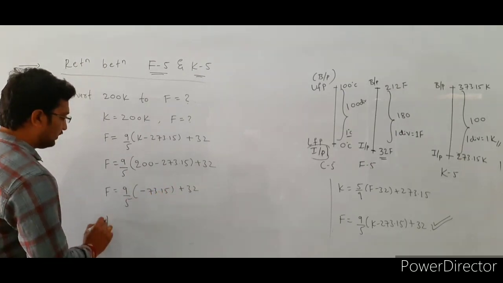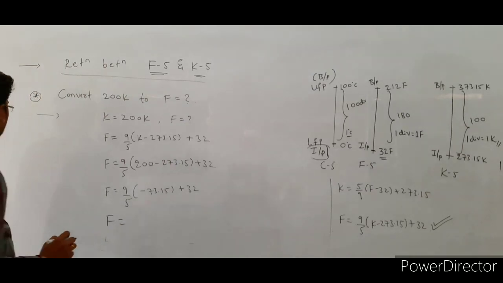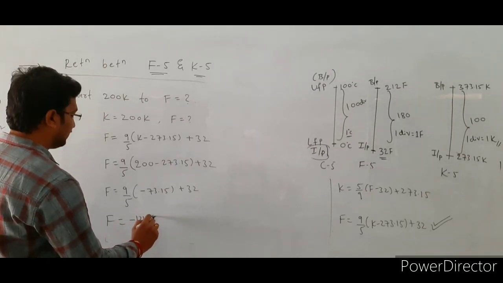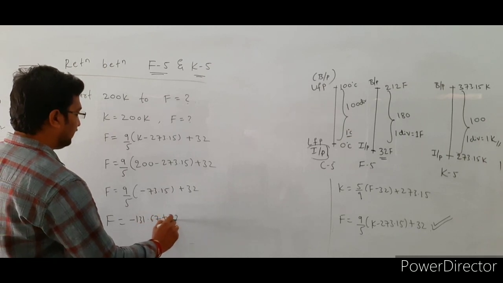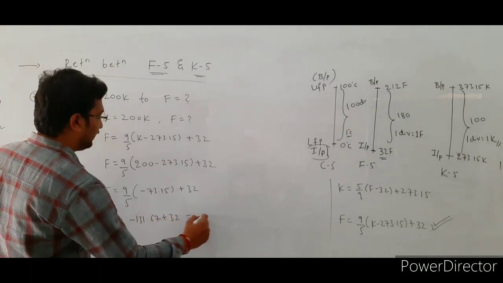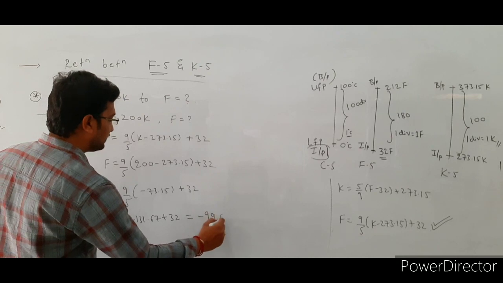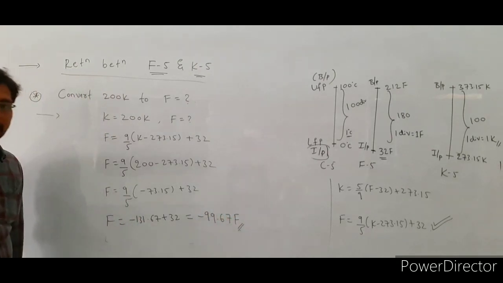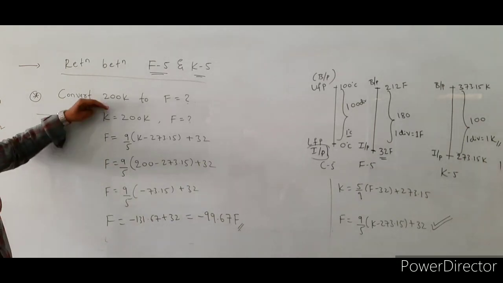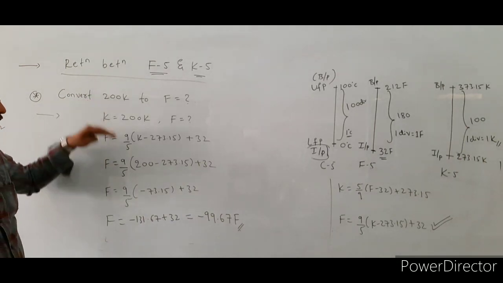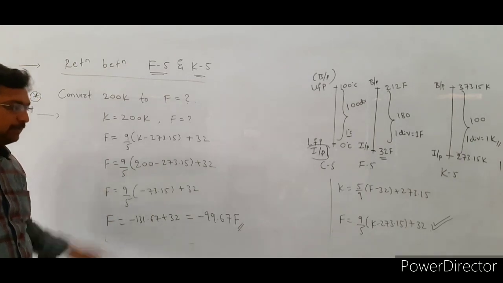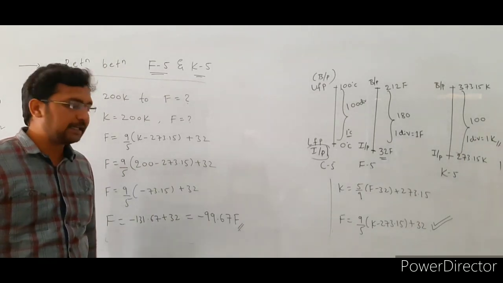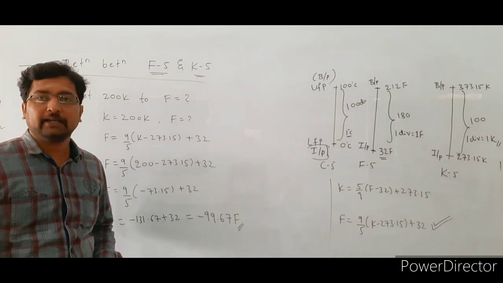Multiply this and divide by 5, then the result is minus 131.67 plus 32, which is equal to minus 99.67 Fahrenheit, right? So this is the final result. In this case 200 Kelvin is given, the K value. Substitute the K value in this equation, simplify, and we get the final result, minus 99.67 Fahrenheit.